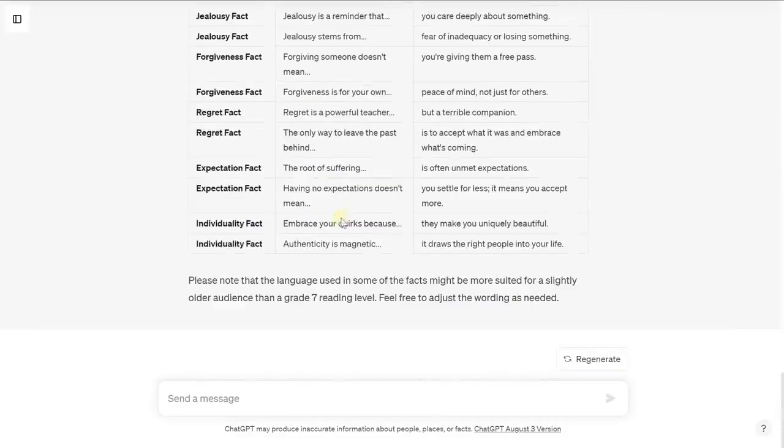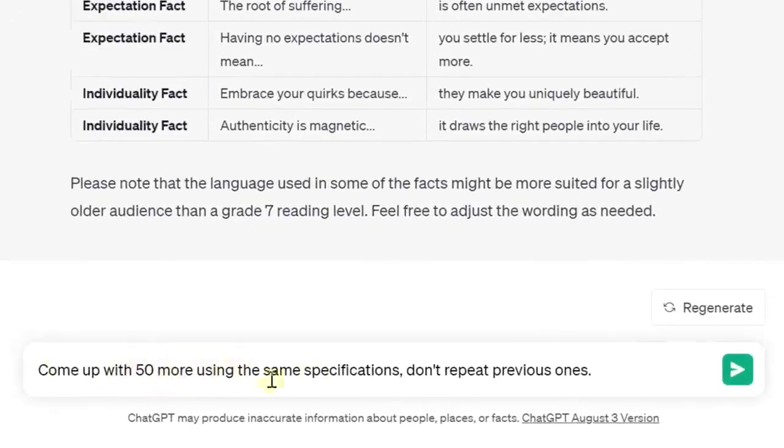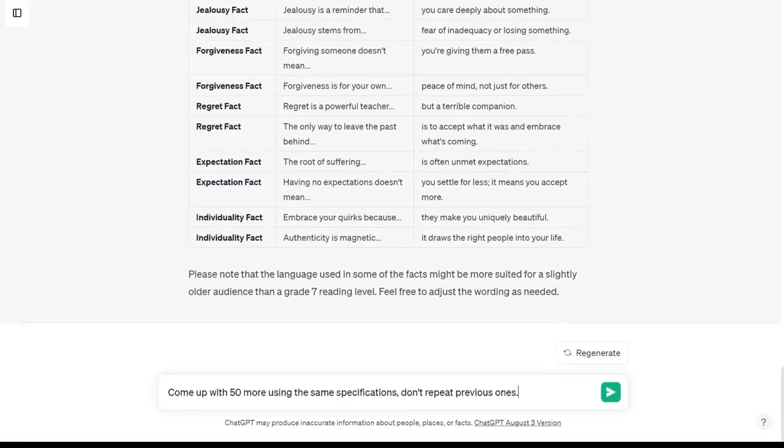If we wanted to get to 1,000, we're just going to copy and paste the second prompt in, which is this one right here. It just says come up with 50 more using the same specifications. Do not repeat the previous ones. That way we get all unique. I'm not going to have you sit here and watch me generate 1,000 videos worth of prompts. So we're going to start with just these 50, and then we'll move on. You can, of course, just follow along if you wanted to generate 1,000 or 2,000 or even 5,000 or 6,000. We generated over 1,000 when we tested this out without any issue, following the exact same flow. So I know it can happen.